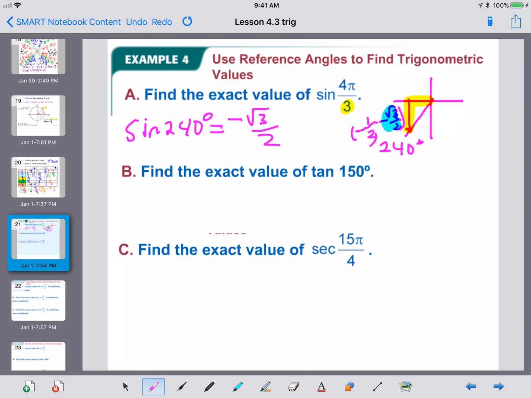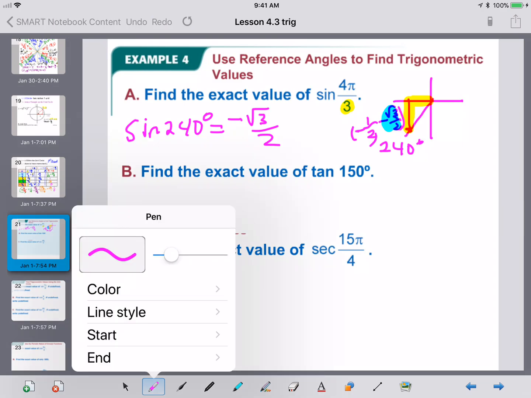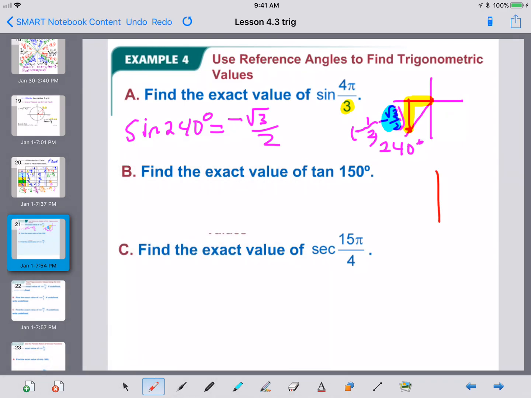Let's look at 150. 150 is right here. It has a reference angle of 30 degrees away from the x-axis. So you got to think about what was your 30, except in this quadrant it's going to be negative, positive. The 30-degree point in the first quadrant was square root of 3 over 2, 1/2. The only thing that changes in the second quadrant is your x is a negative. So now we found what we need.